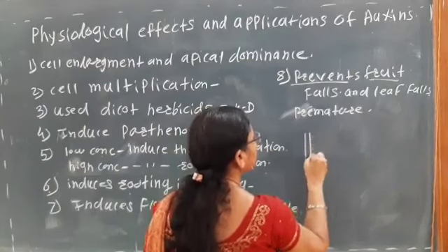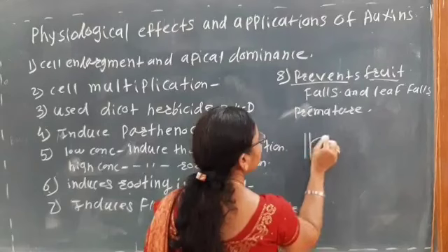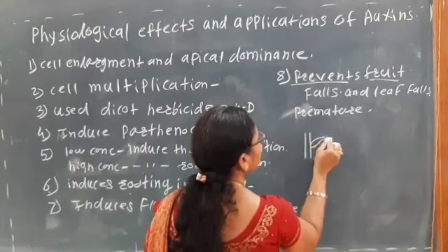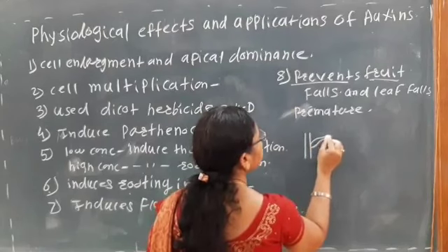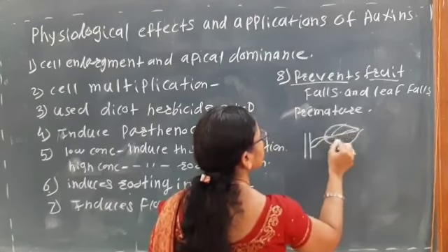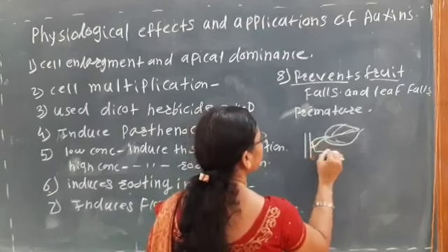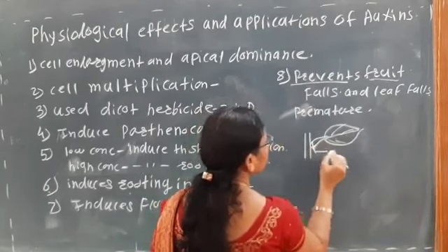See, that is how it prevents the formation of the abscission layer. So see, here is the main axis and here is the leaf base, that is the petiole. Okay, and here is the leaf. So at this leaf base, here is the formation of the abscission layer.